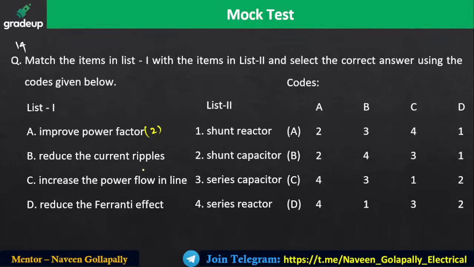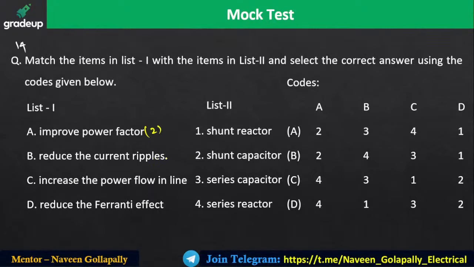A2. Reduce the current ripples. If you want to remove the ripples, we will place an inductor, because an inductor does not allow sudden changes in current. So ripples are going to be removed. Similarly, if you want to remove the voltage ripples, you place a capacitor.